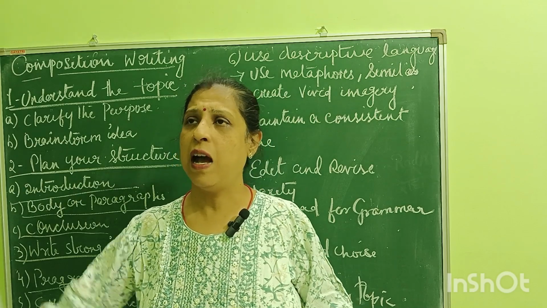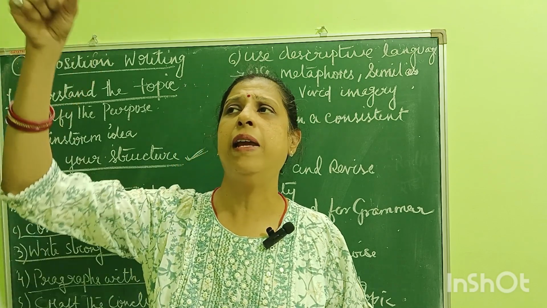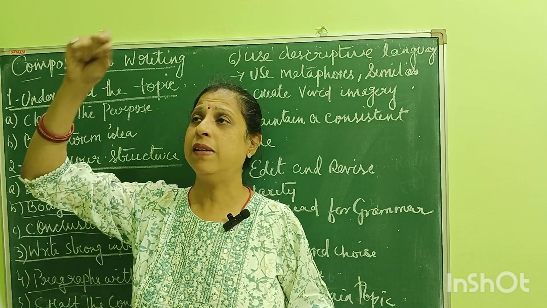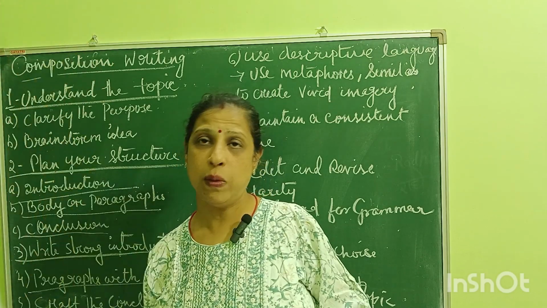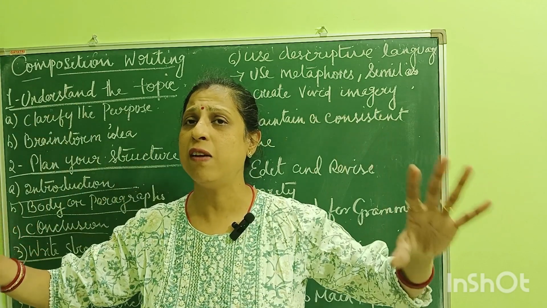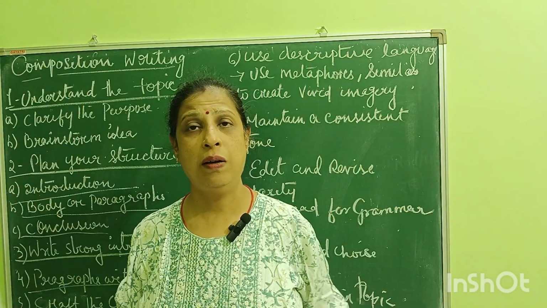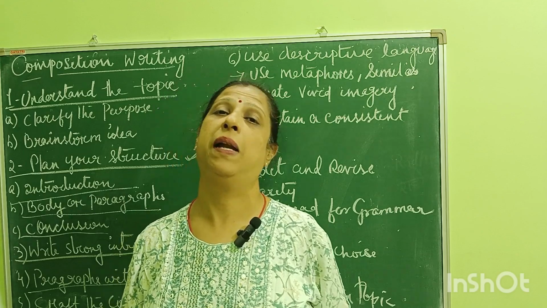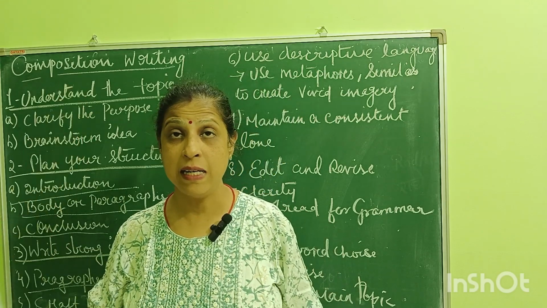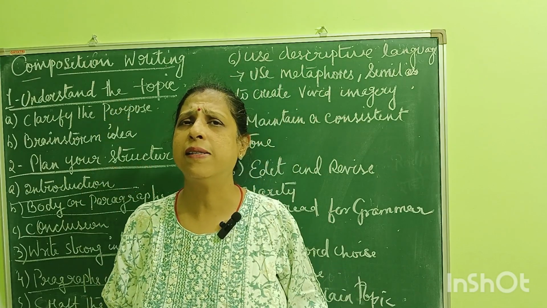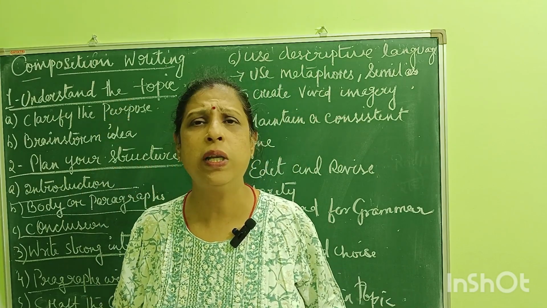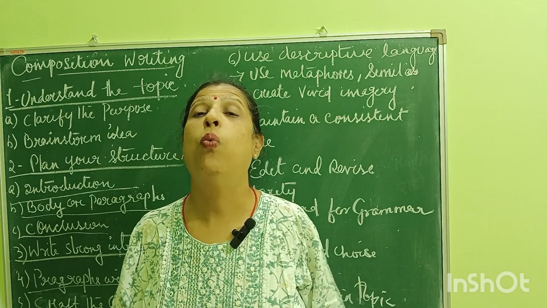Then after editing, you can number it. Like this sentence will be number one, this will be number two, this will be number three, so that it will be easier for you to write the composition in a systematic way. After writing that, you just have to revise it. What are you going to revise? Just don't overlook the paper or the composition.